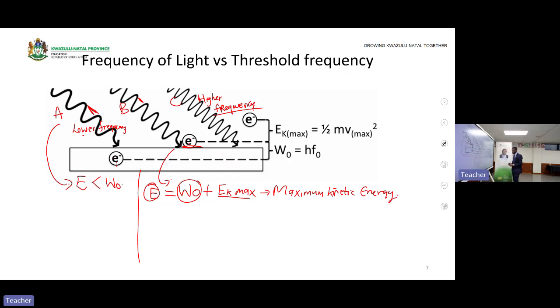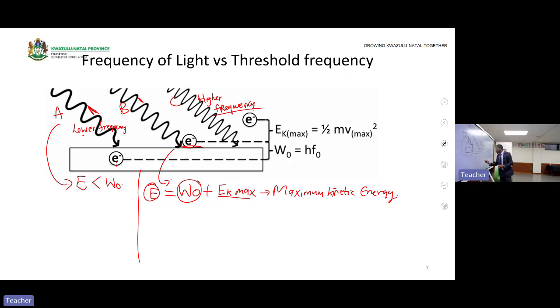Maximum kinetic energy. Then where does the electron get that maximum kinetic energy? That's kinetic energy. The electron has some energy, and after some of that energy is used as the work function, as the requirement to be emitted from a metal surface.